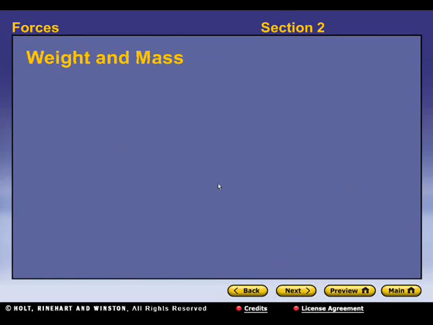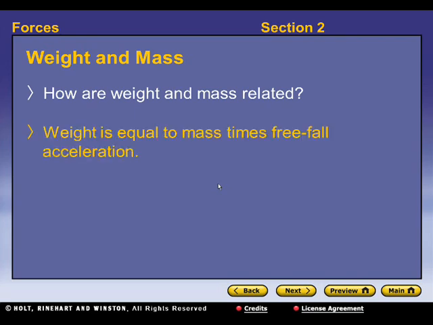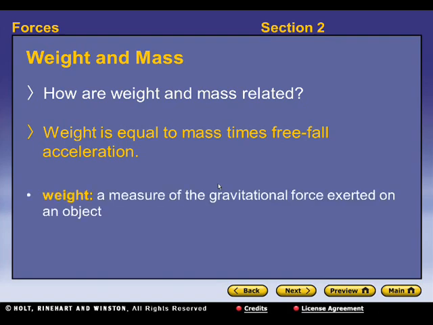Alright, so let's move through the bell ringer here. Weight and mass. How are weight and mass related? Well, weight is equal to mass times the free fall acceleration. So weight is a measure of the gravitational force exerted on an object. If you remember from section 1, we talked about Newton's second law, which is F equals ma. Weight is equal to the mass, times acceleration. So any mass times acceleration is a force. When it's free fall acceleration, that's what we consider gravitational force, because free fall acceleration is due to the gravity